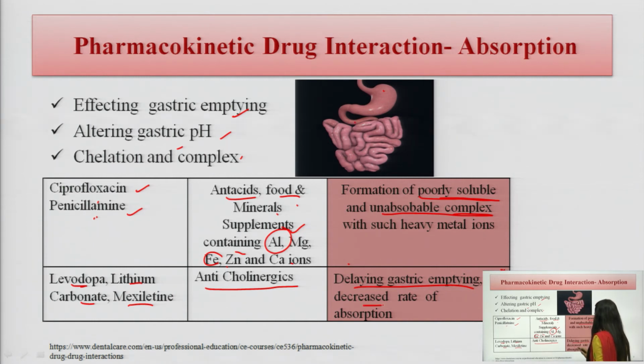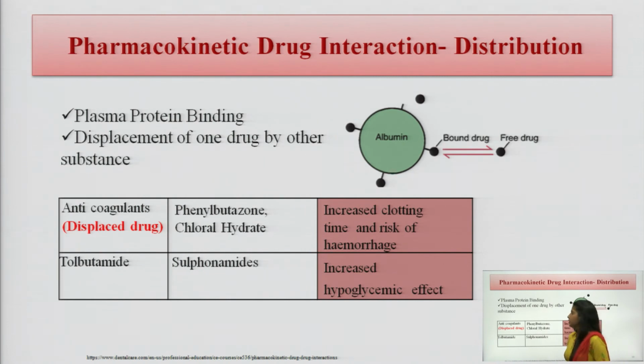It will decrease the rate of absorption. So, whenever these types of drugs are given, care is taken that these interactions are avoided to get the better effect of these drugs. Another is the distribution.